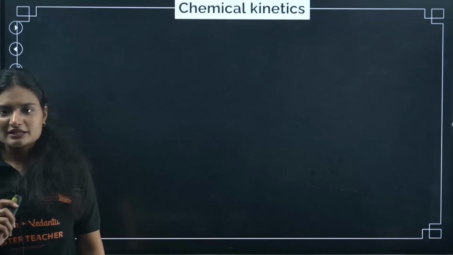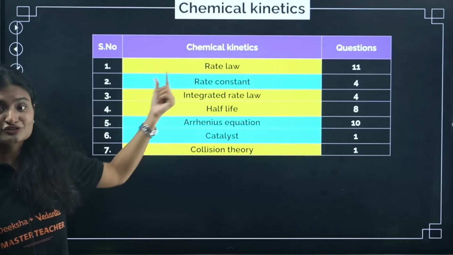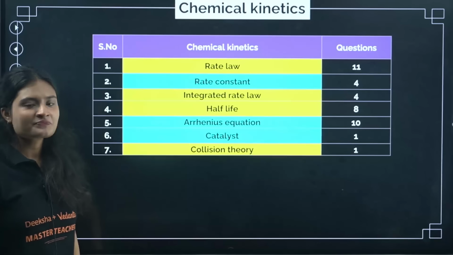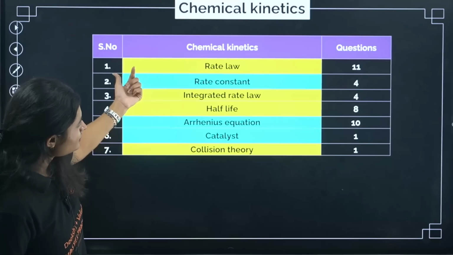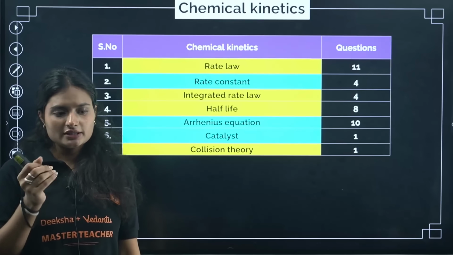Next chapter is chemical kinetics. From chemical kinetics, we have rate law questions that are at the top, right? Rate law questions. Then Arrhenius equation questions, 10 questions in the last 10 years, okay? And then rate constant questions. Then after that, you have half-life questions. The half-life questions are majorly from first order, right?